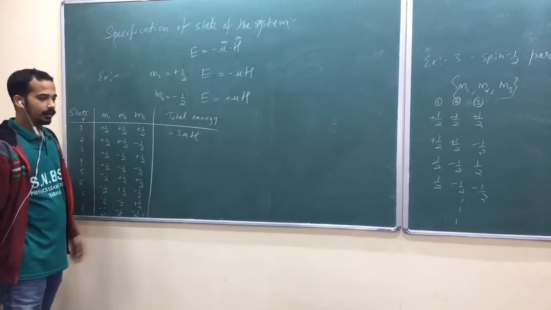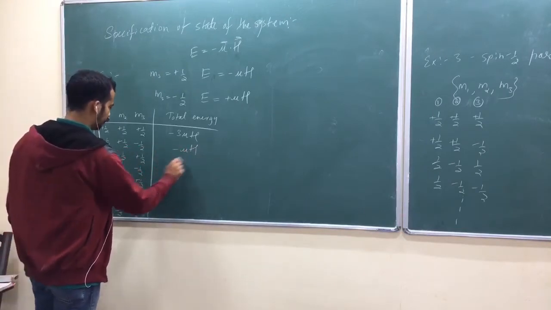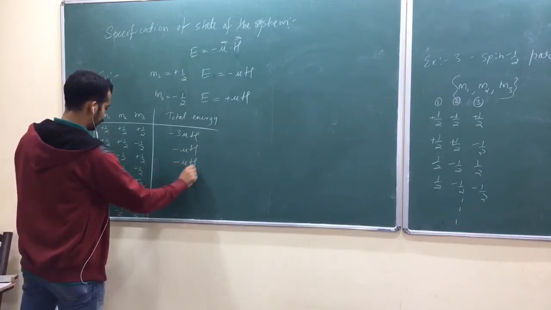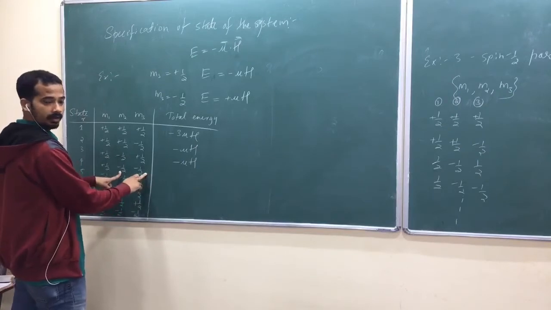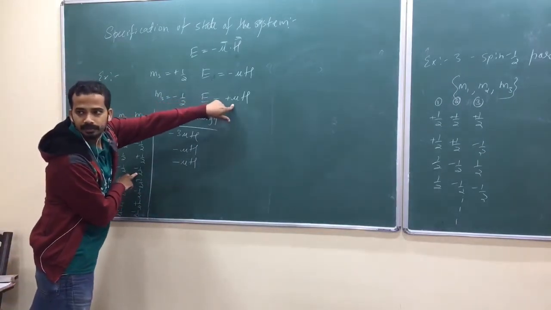Again, what is the energy here? Got cancelled. Minus mu H. Yeah, here, minus mu H. Wait a second. Here, got cancelled. When Ms equal to minus half, plus mu H. Is that okay?